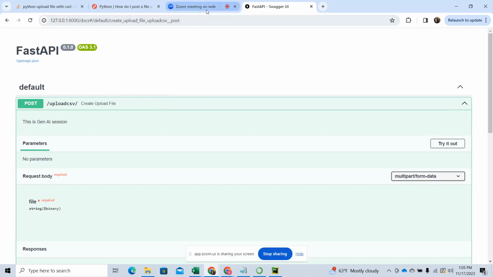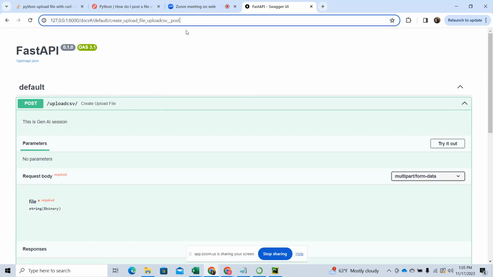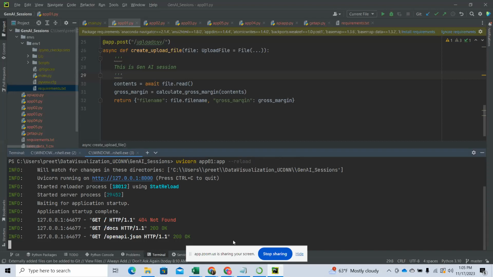My question was also the same: why didn't it come at the first? Because what we saw is that Uvicorn is running on this. Correct, but that's your endpoint. It's telling that Uvicorn is running.